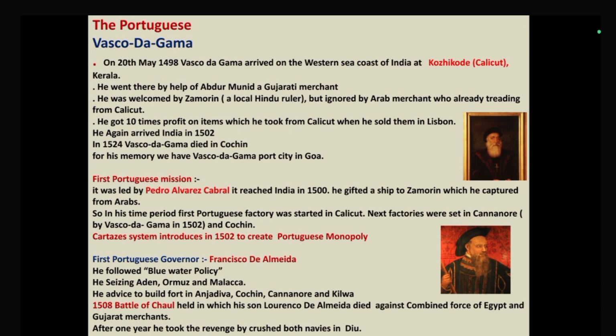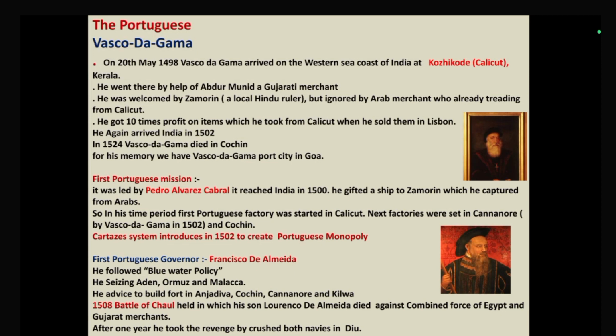Okay, the Portuguese were also known for their cartage system. Okay, in 1502 the cartage system started. Cartage means the Portuguese monopoly system, that every ship traveling through the Portuguese area had to take a trade license, a trade permit, from the Portuguese. So cartage is basically just like a permit system.